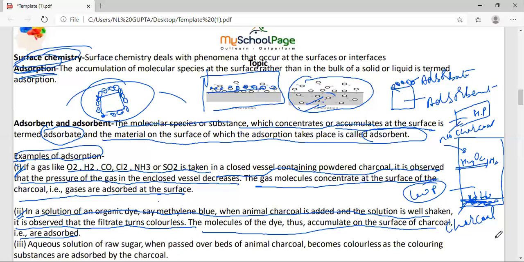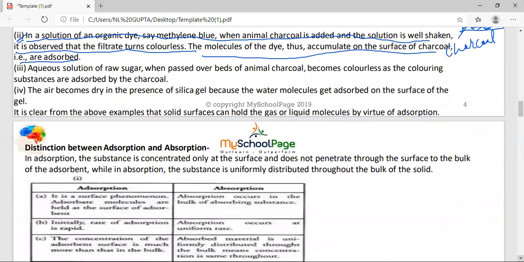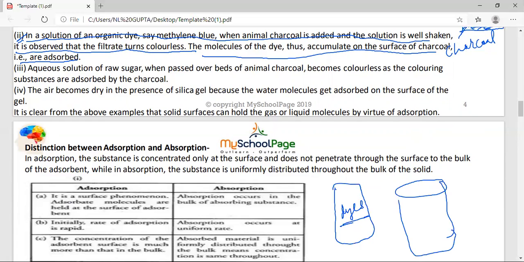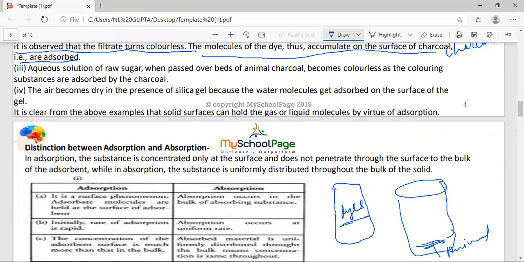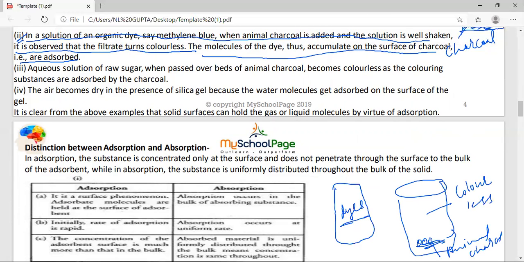Try to understand the meaning of this point, then it will be good for us. The meaning is, student, if you are taking the dyes, if nothing is there, it is okay. But if these dyes are present in a container having animal charcoal, the solution will become colorless. Why, student? Because all the dyes get adsorbed on the surface of the animal charcoal, so it appears colorless.